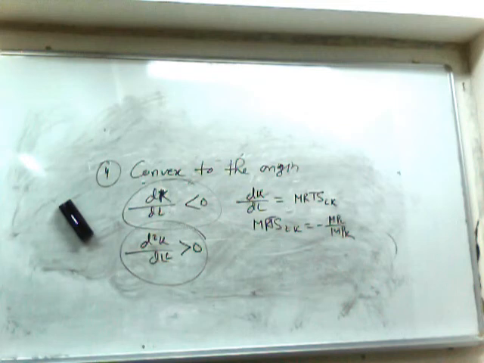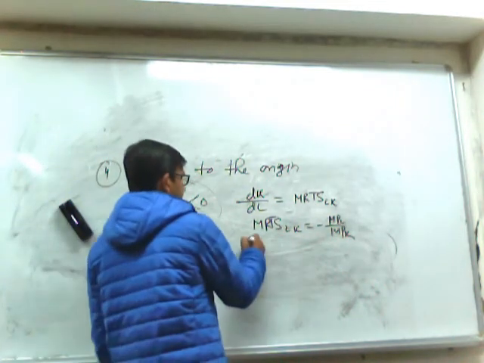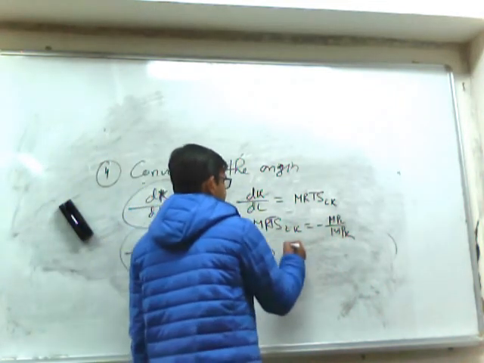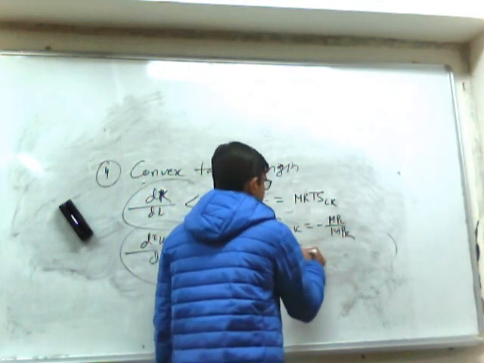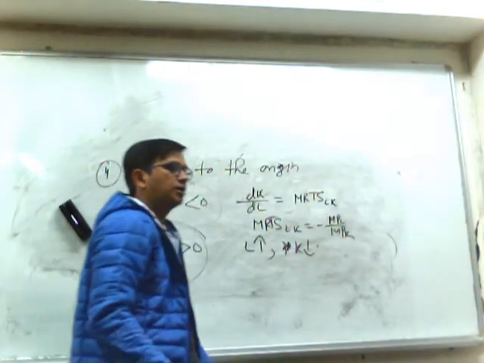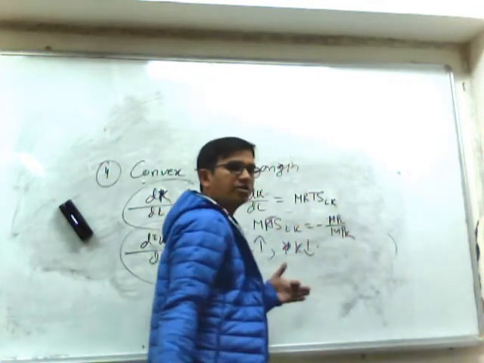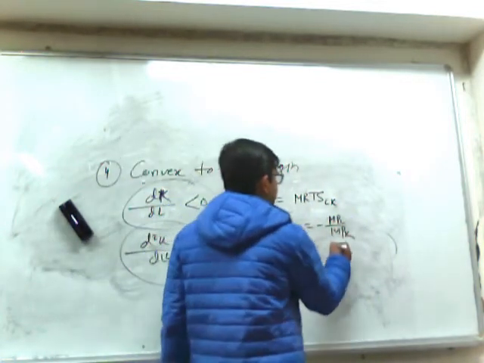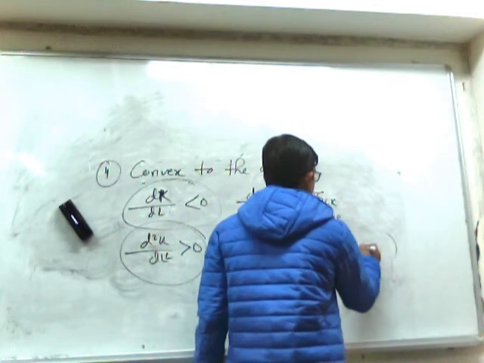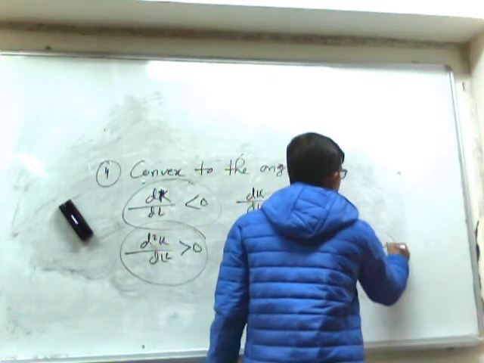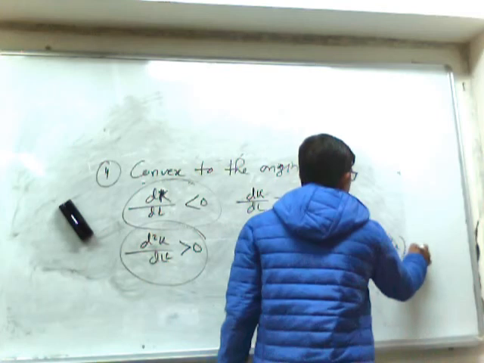As we move from left to right, we are increasing the amount of labor and reducing the amount of capital. So whenever we are moving from left to right, the marginal productivity of labor will fall and the marginal productivity of capital will gradually rise.